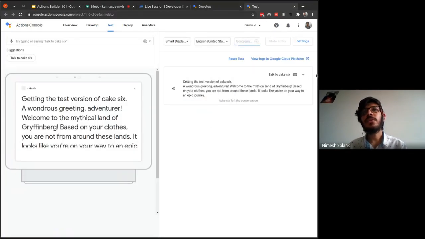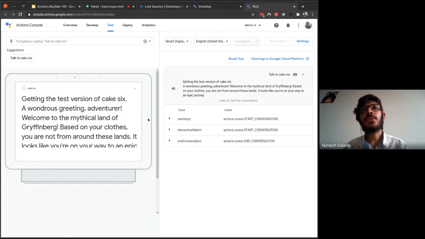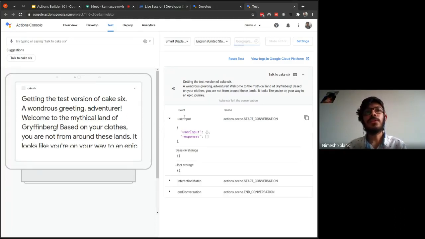There's one more thing I forgot to cover. Over here, these are the logs, as they are called in the Actions on Google console. You can also view the logs in Google Cloud Platform, or you can see them over here. These are the main parameters we need to keep track of, like user input.